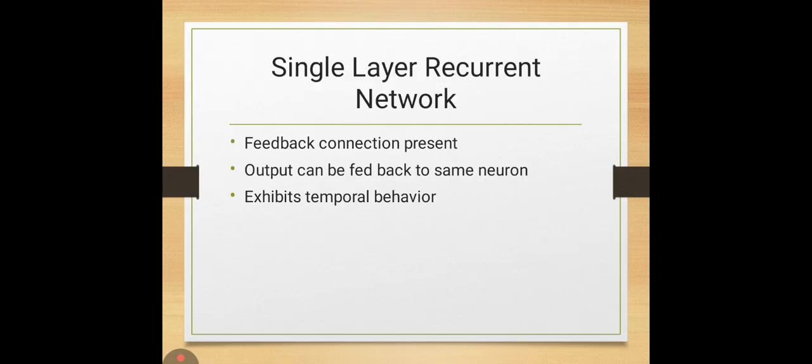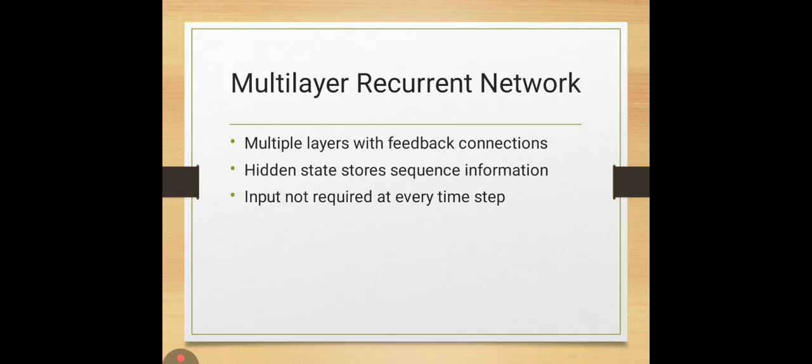Next is the single layer recurrent network. In a single layer recurrent network, feedback connections are present. The output can be fed back to the same neuron. This network exhibits temporal behavior. Next is the multi-layer recurrent network. In a multi-layer recurrent network, multiple layers have feedback connections. A hidden state stores the sequence information. Input may not be recorded at every time step. These networks are powerful for handling long-term dependencies.